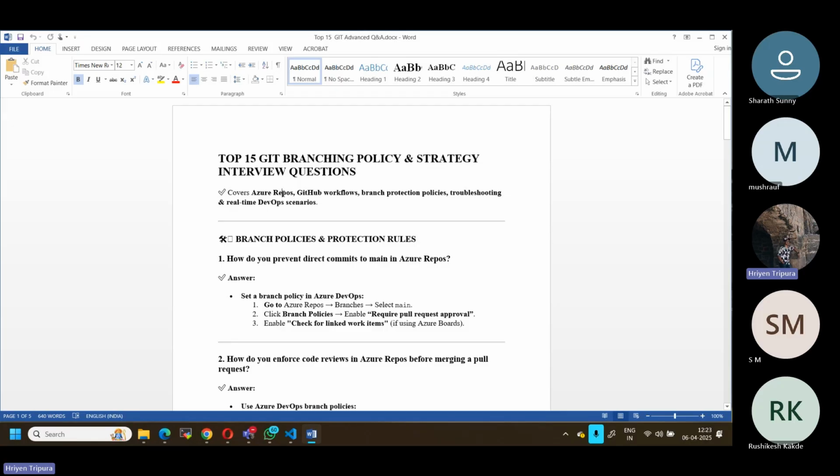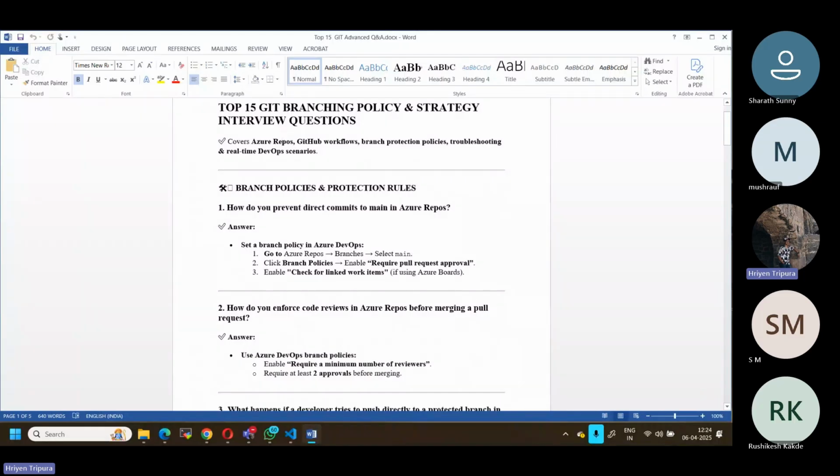All right, let's get started with the first question about branching policies and protection rules: how do you prevent direct commits to main in Azure Repos? First, why do we need to prevent direct commits to main? Usually in any organization, you will not directly commit or push your changes to the main branch. That is how it should be.